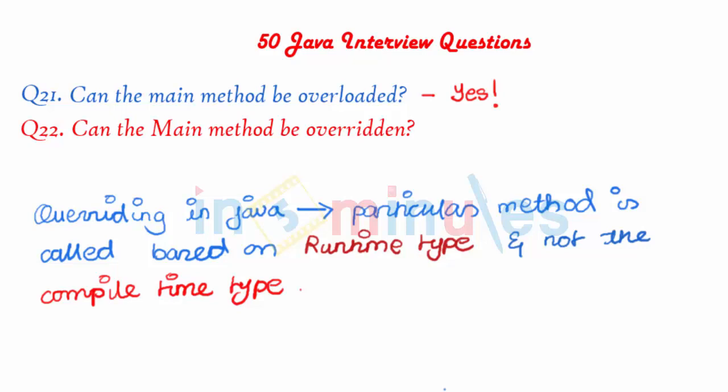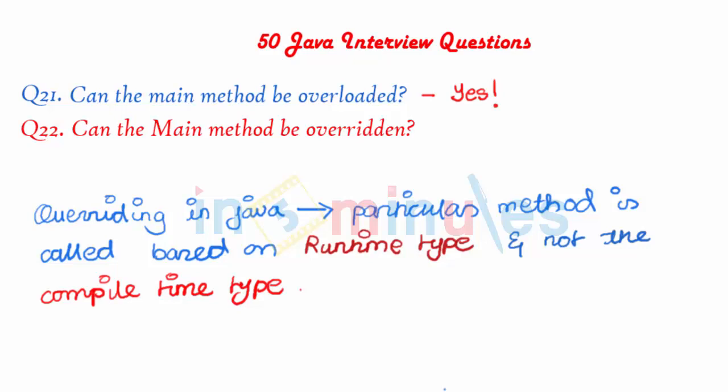Now we can do it with instance variables, but it is a bad habit and we should never do it in practice. So if we are so sure that we are going to be resolving a particular method using the class name, then there is no point of polymorphism coming into the picture. There is no point of you letting Java decide which method to be dynamically dispatched, as we discussed in the last video.